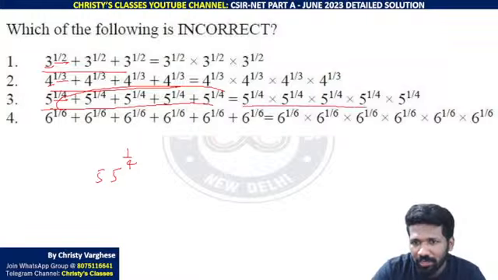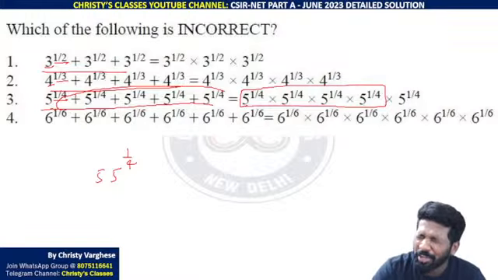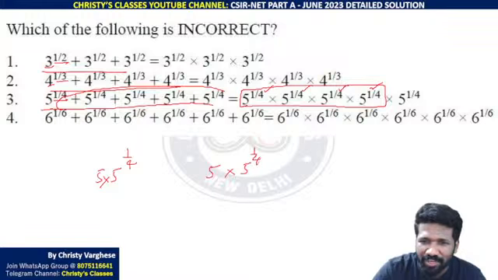और ये 4 कंबाइन किया तो if you are not at all okay logically thinking that way, use laws of exponents. A raised to x into a raised to y into a raised to z into a raised to p, is equal to 1 by 4, 1 by 4, 1 by 4, 1 by 4 add करना है ना. That is 1 itself, 5 raised to 1. But I will not suggest you to do that. Logically करना है ये सब.